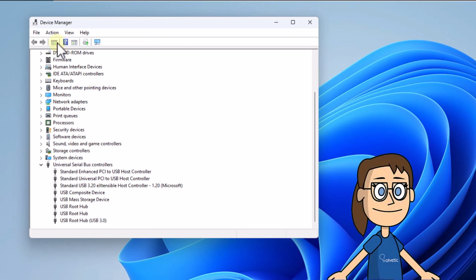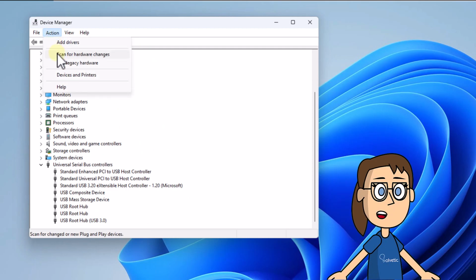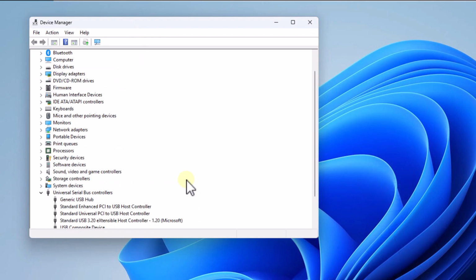After this, from the Action menu, click on Scan for hardware changes, and after a moment you can see that the driver will be reinstalled.